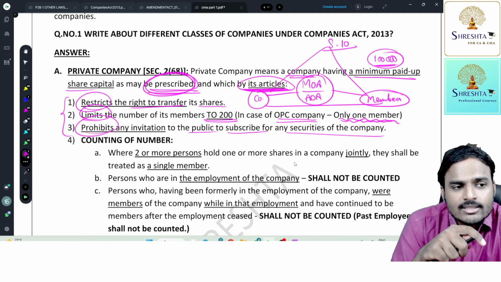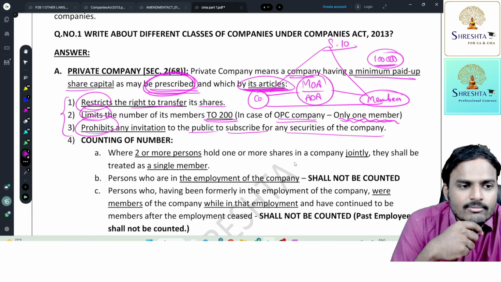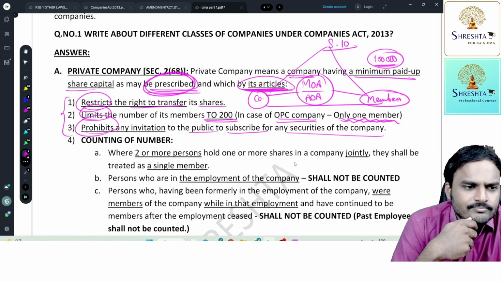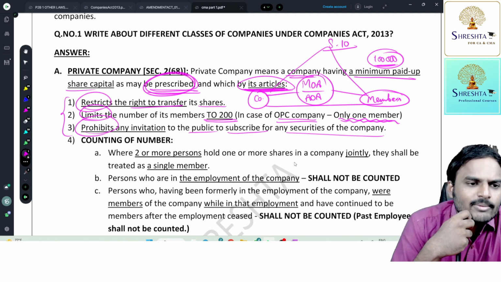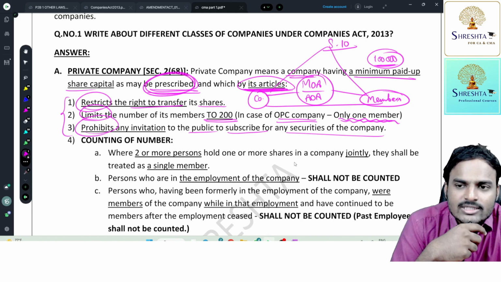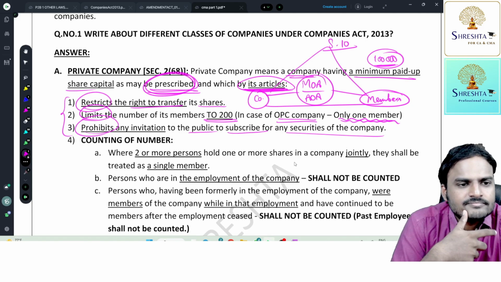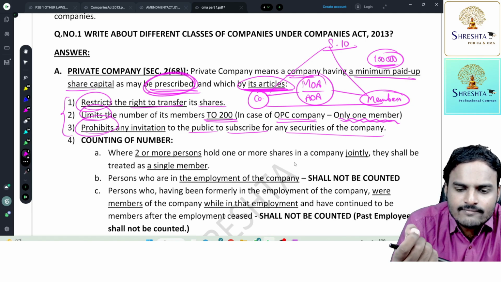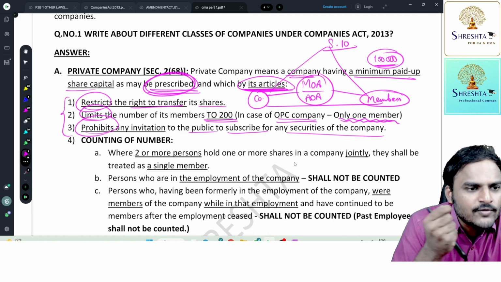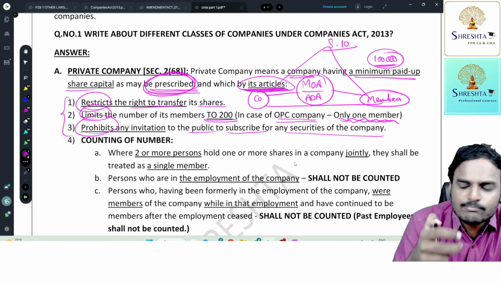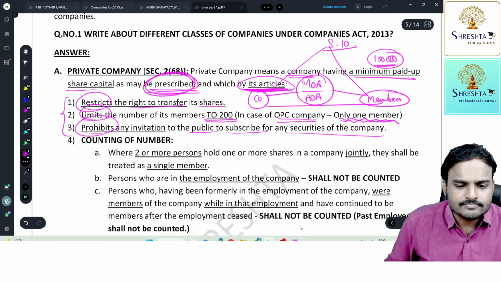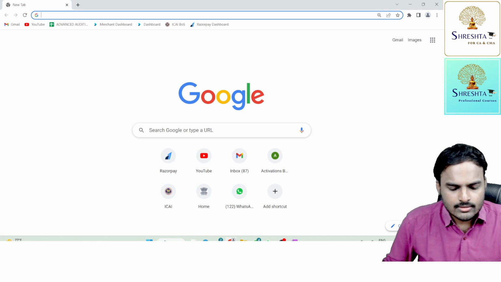A public company requires minimum 7 members, maximum unlimited. In my company, there are a total of 150 members. Now, can you categorize whether it is a private company or a public company? Sir, no, sir. So the answer is you just open the articles of association of the company. In that articles, if you find restricts, limits, prohibits, then it's a private company. Let me show you one example. So just see it.